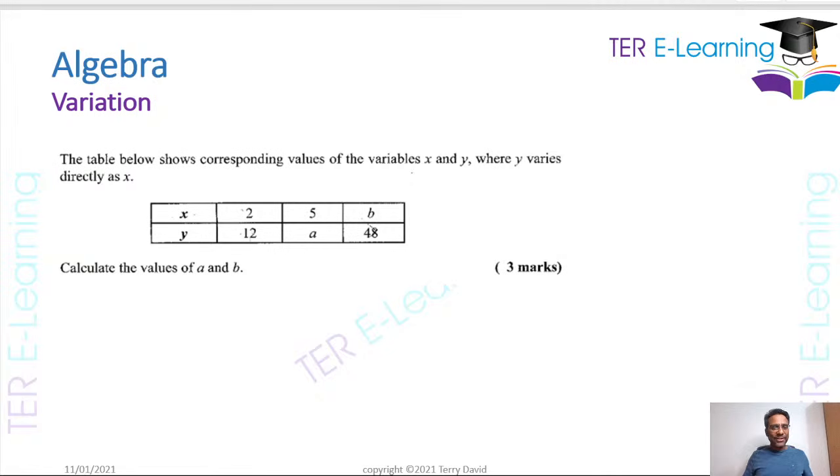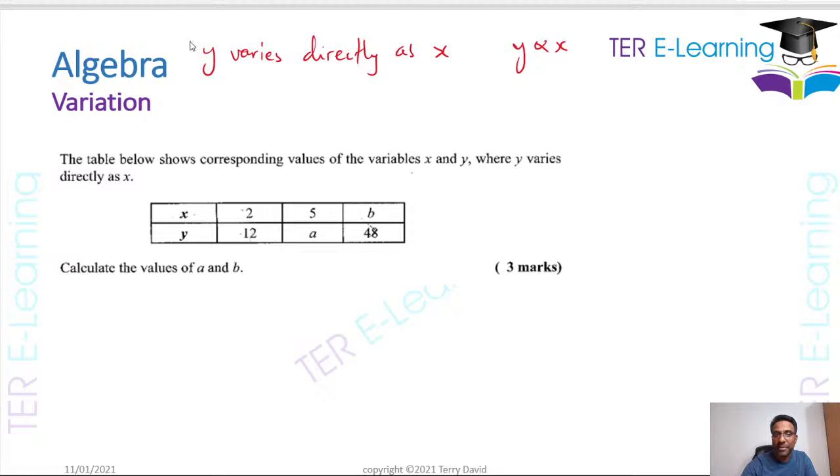Now, the next thing you guys need to know how to do is something called variation. What you're doing in these particular questions is translating between a worded statement and an equation. So if we see a question that says y varies directly as x, what that means is that y is proportional to x.